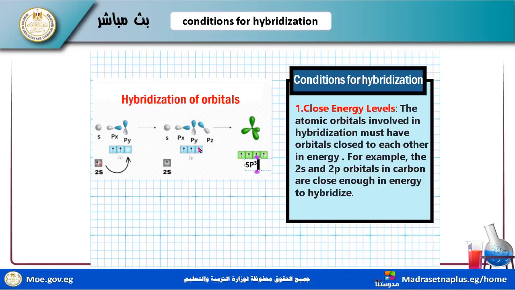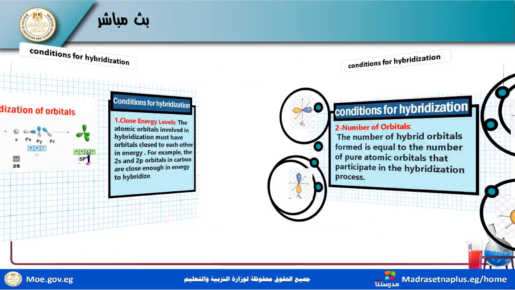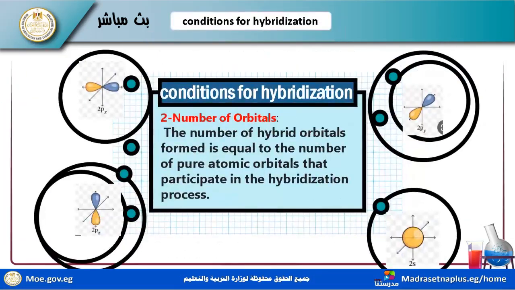Because the energy of 2p is more than 2s, but they are close in energy, and we need four orbitals equal in energy. So this process makes sp3 hybridization. Now we have sp3 hybridization in this compound.